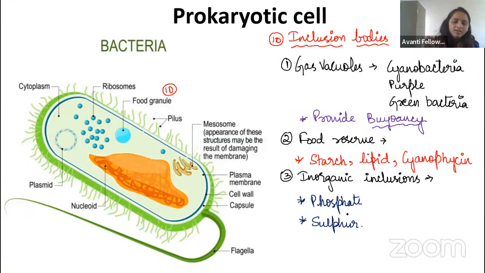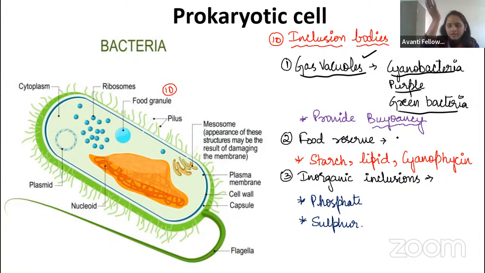Okay, fine. So let us come to the inclusion bodies. In bacteria we can see inclusion bodies. What is this inclusion body? In the beginning I told you about gas vacuoles. Gas vacuoles are present in cyanobacteria, purple bacteria, and some green bacteria, which live in an aquatic environment. It will help in the buoyancy.